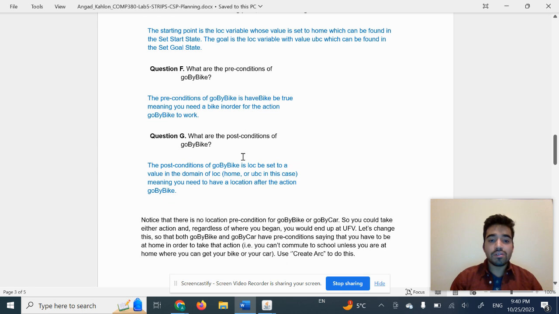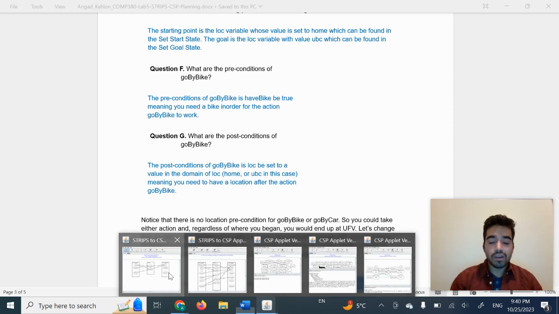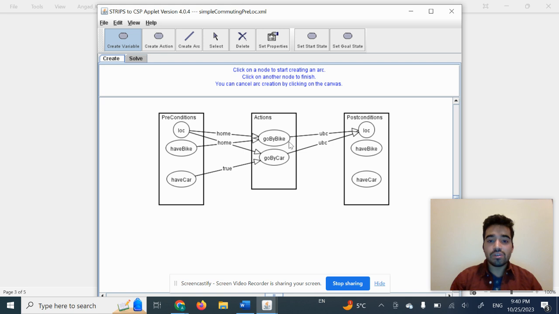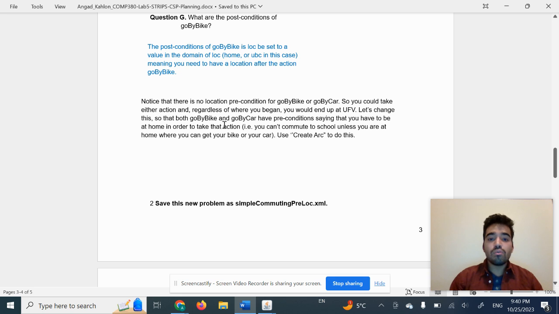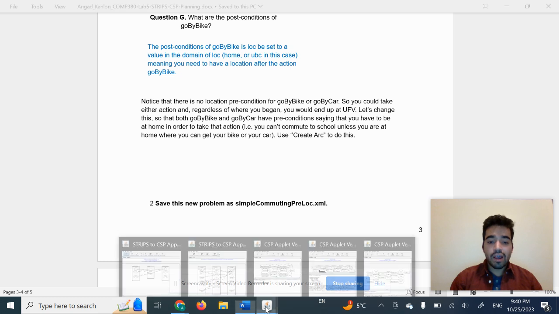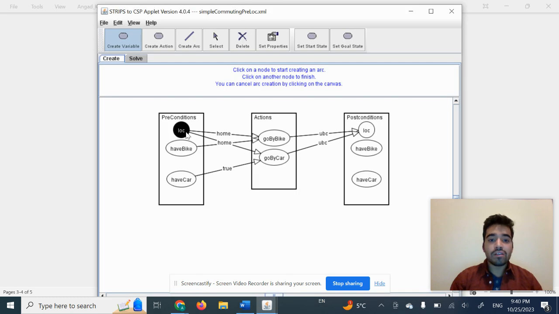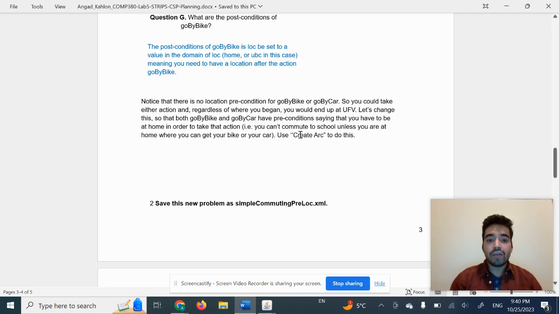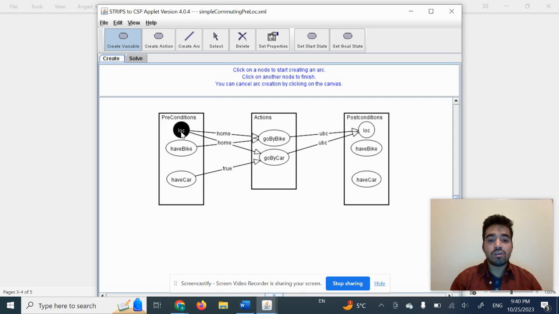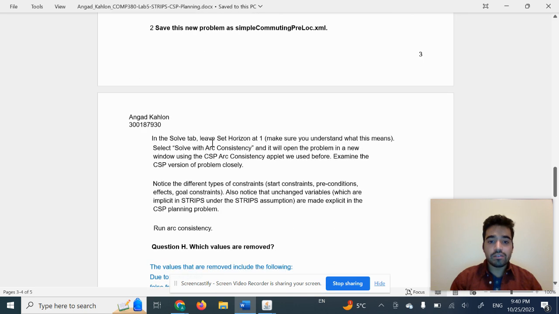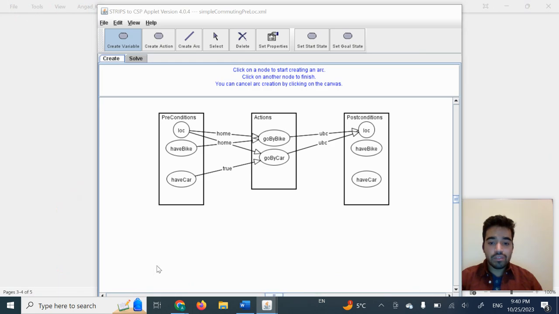So what are the post conditions of go by bike? The post condition of go by bike is that location needs to be set to UBC. So there's no location precondition for go by bike or go by car, but we're supposed to add an arc as part of this lab. So I've added the arc for location, for both of them, the condition is that we have to start from home to take that action. So here I set the precondition to equal. I have added the arcs home for go by bike and go by car. And if we run this problem now,